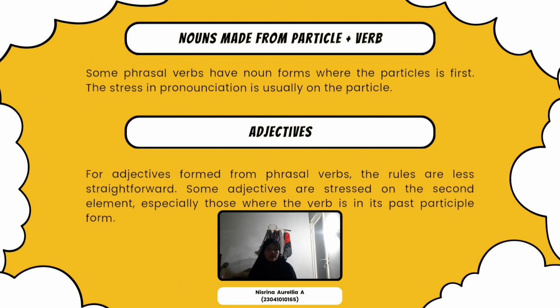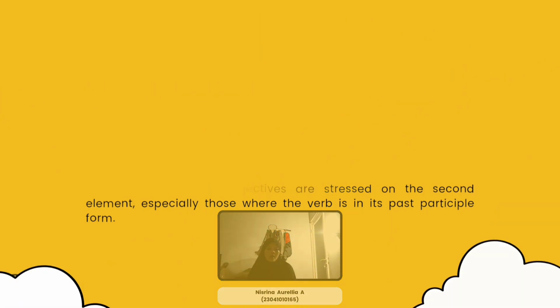Nouns made from particle plus verb. Some phrasal verbs have noun forms where the particle is first. The stress in pronunciation is usually on the particle. Adjectives. For adjectives formed from phrasal verbs, the rules are less straightforward. Some adjectives are stressed on the second element, especially those where the verb is in its past participle form.